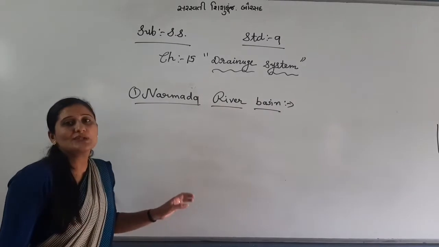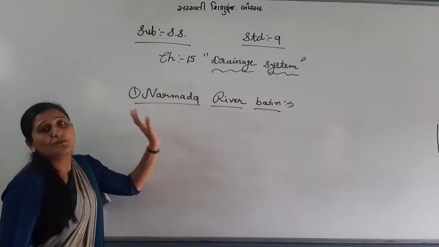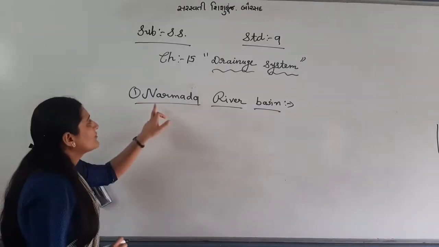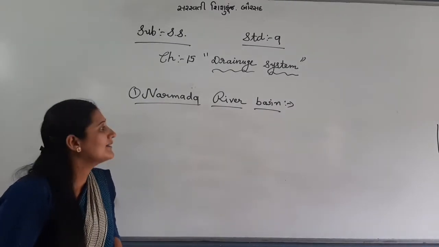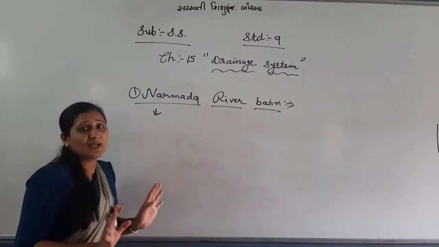First one, I am going to start out of six rivers which are very famous peninsular rivers, originating from the Western Ghats. Now, the first one is Narmada basin. Narmada, have you heard the name Narmada?